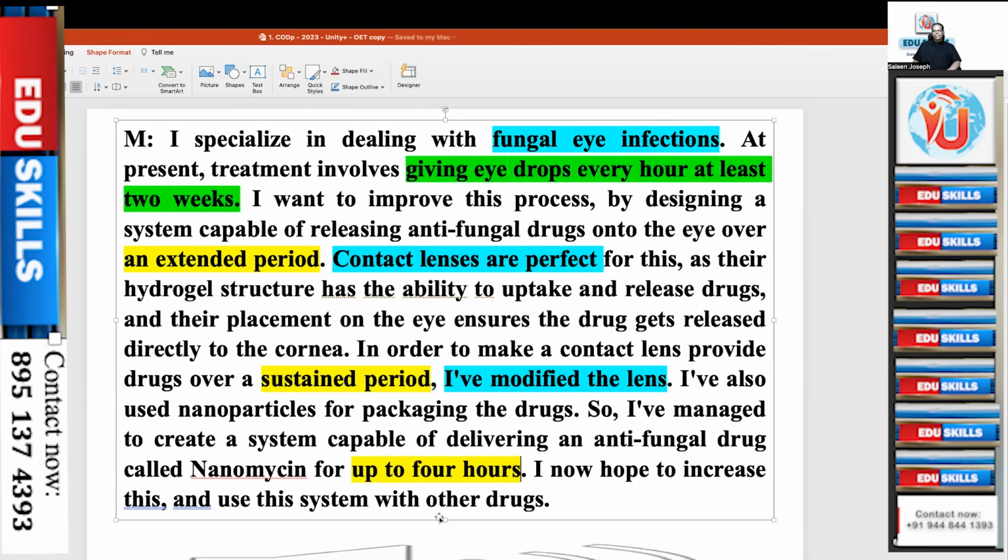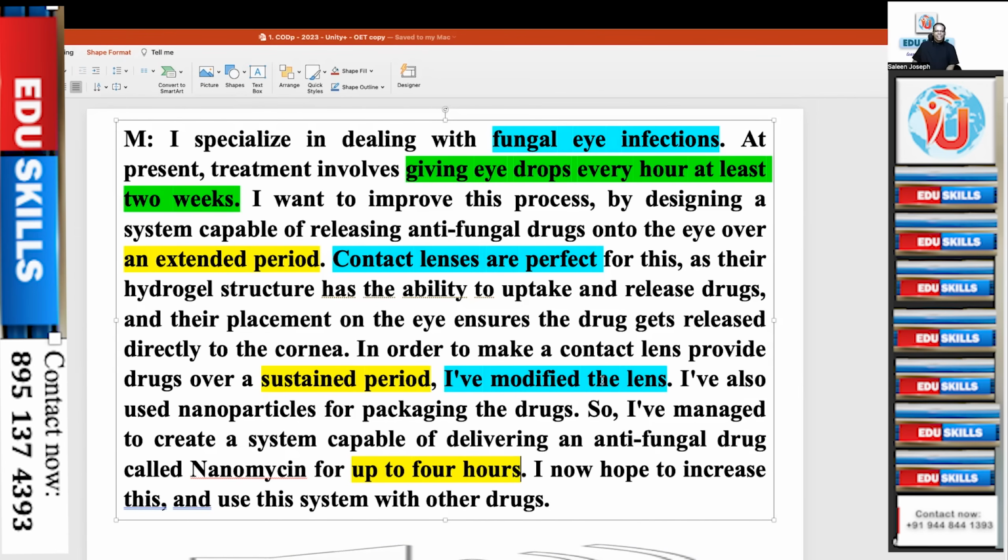I now hope to increase this and use this system with other drugs. Again, the conclusion is stressing that this is my finding. I want to improve this again. I want to extend to other drugs. So he is stressing and saying that this is my finding.